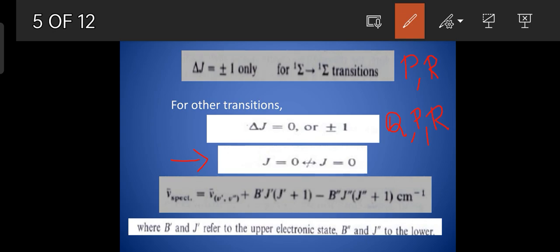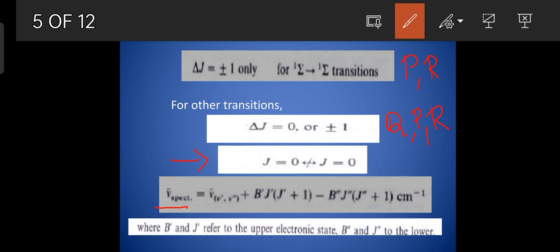Now, the wave number for the spectrum can be rewritten as nu bar spectrum is equal to nu bar V prime V double prime plus B prime into J prime into J prime plus 1 minus B double prime into J double prime into J double prime plus 1. You have to note that the B value is not same in the upper electronic state and in the lower electronic state. B prime and J prime refer to the upper electronic state and B double prime and J double prime refer to the lower electronic state.